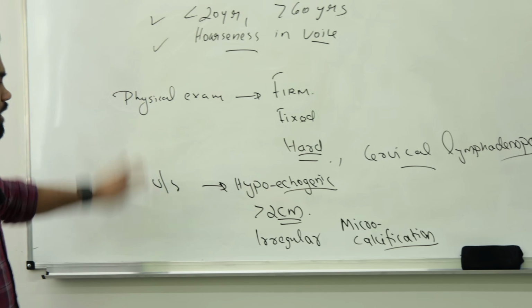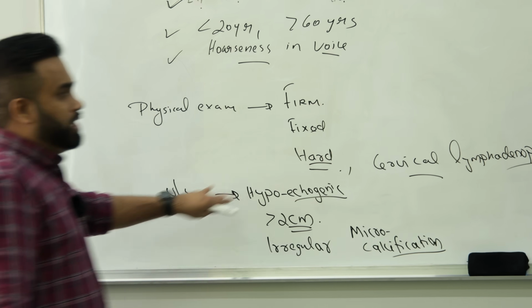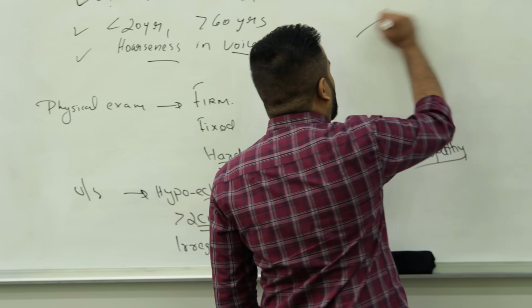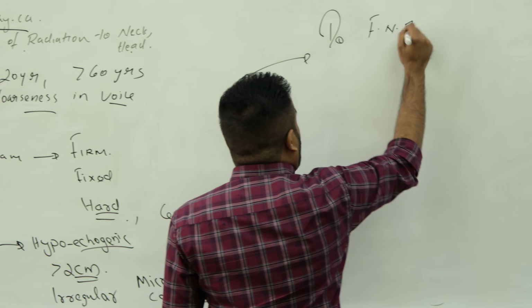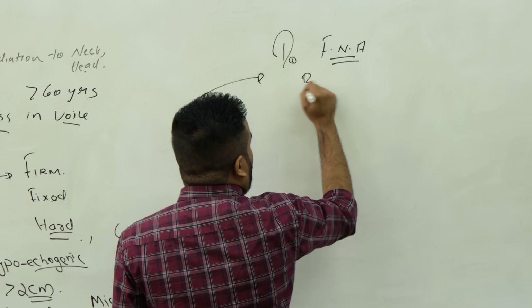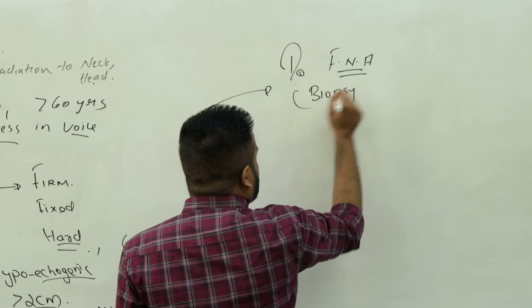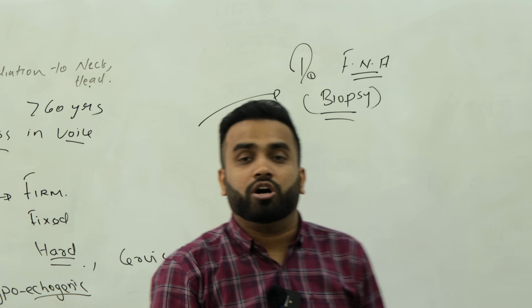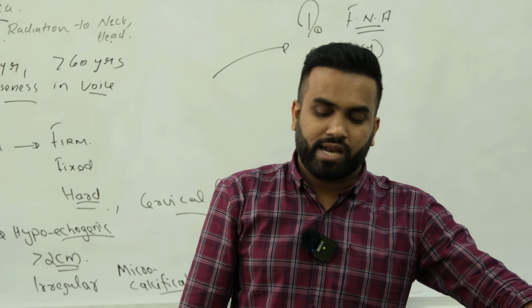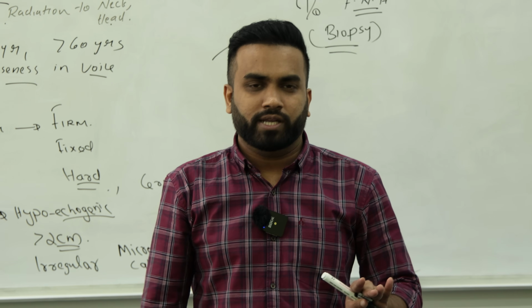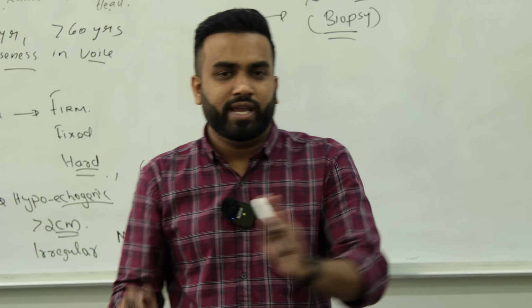If you get all these points, you have to do a fine needle aspiration, that is called a biopsy, in the patient to confirm whether he has thyroid cancer or a benign nodule. Right? To differentiate whether it's a nodule or a cancer.